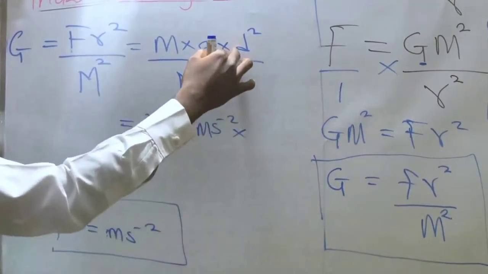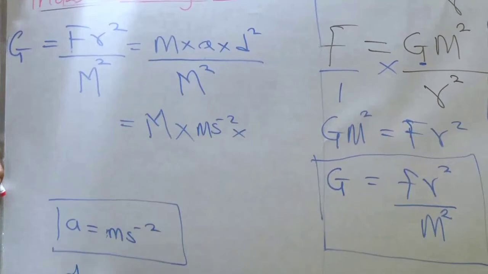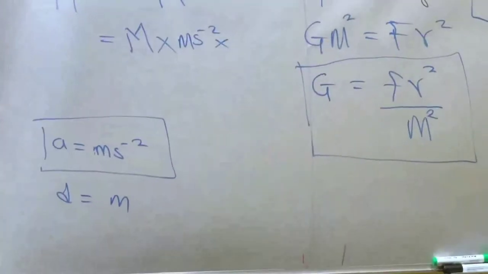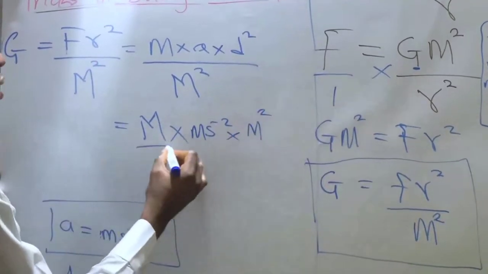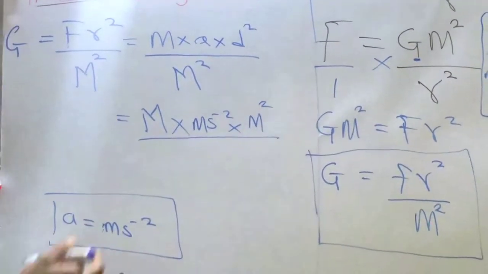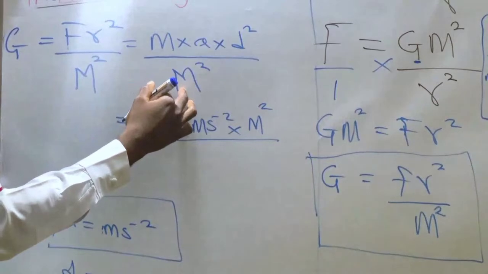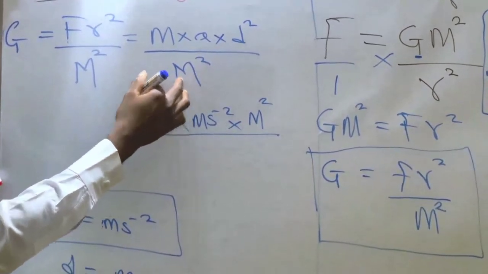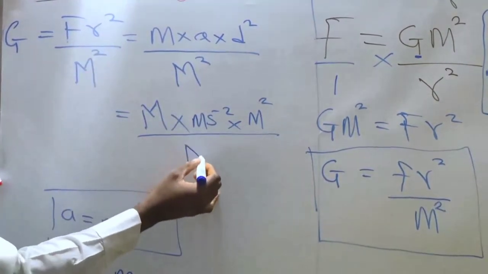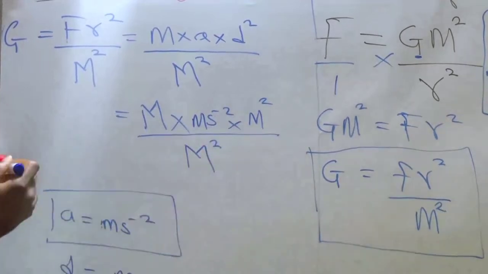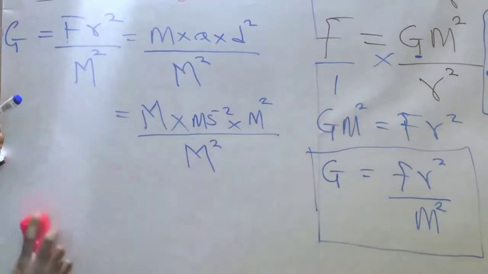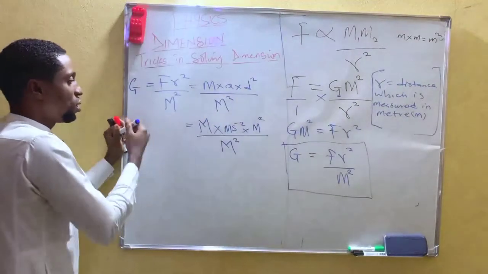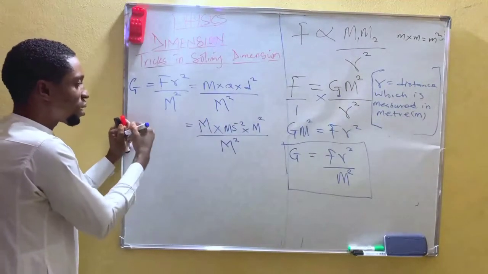times d is distance, and distance is measured in meter. So you put meter there, meter squared, divided by, this is mass. This big M is mass, not meter. You put it down, mass squared. Then after that, you have to convert into the language that dimension understands.